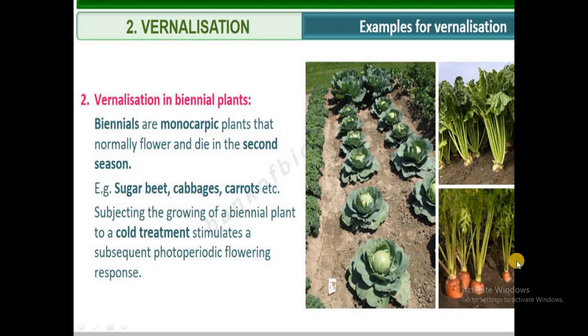The biennials are, for example, sugar beet, cabbage, carrot. Here vegetative growth is completed in the first year and the plants will stop further growth in the winter. So, this is all about the plant growth regulators.